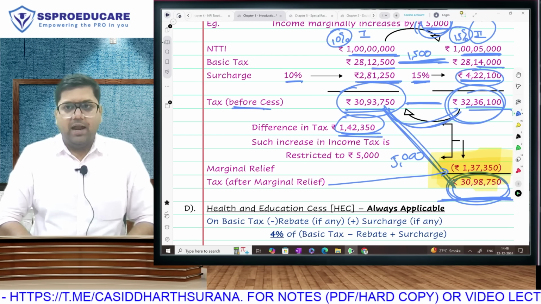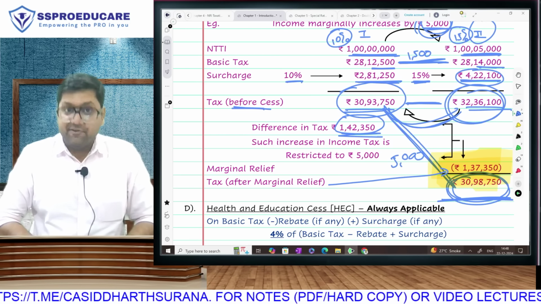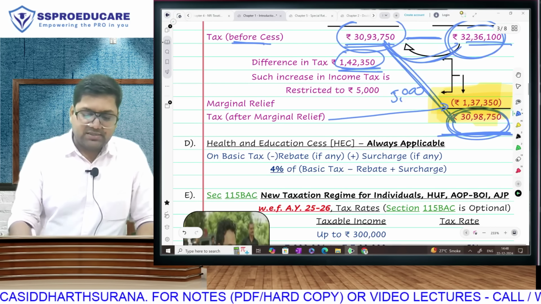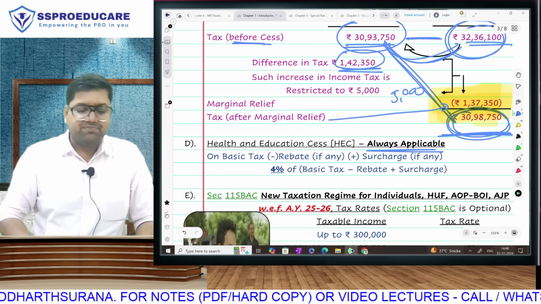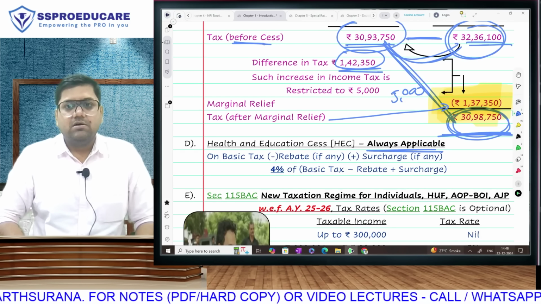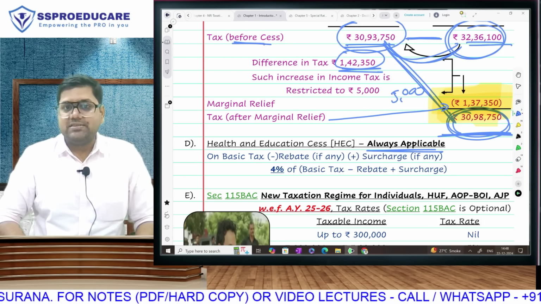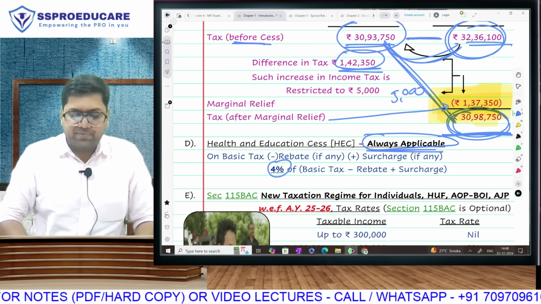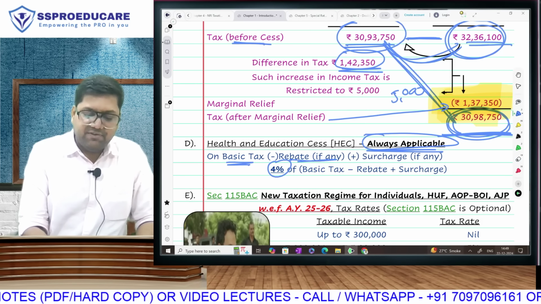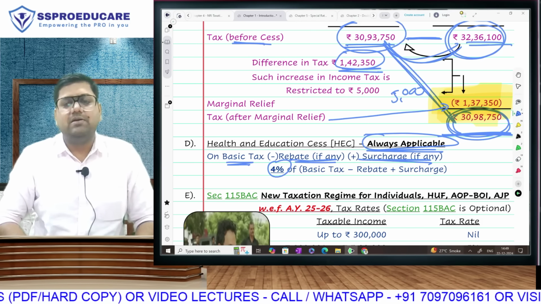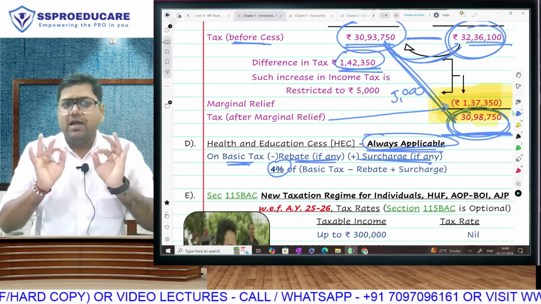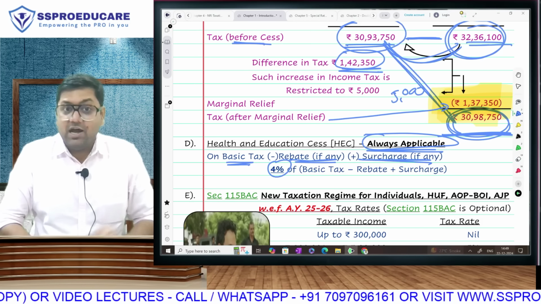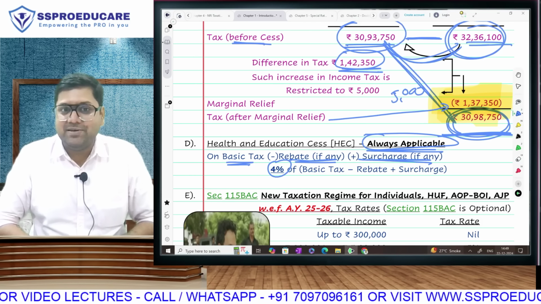Marginal relief. And of course, after giving rebate, if applicable, and after adding surcharge, if applicable, all assessees have to always pay something called Health and Education Cess, HEC, which will be always applicable at 4%. At 4% of what? Start with basic tax, give rebate if applicable, do surcharge if applicable, do everything that you have done till now, and on that second last amount, we add 4% to get our last amount. Of course, after adding cess, what you get is tax liability.